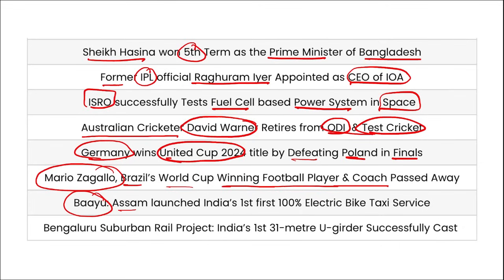Bayu, it is Assam, they have launched India's first 100% electric bike taxi service in order to cater to air pollution. The service is named Bayu. Then Bangalore Suburban Rail Project, that is India's first 31-meter U girder successfully casted. So these were your important current affairs for the day, friends.